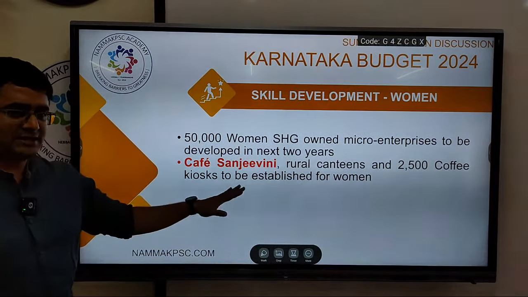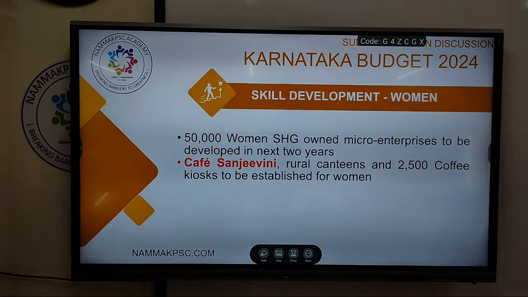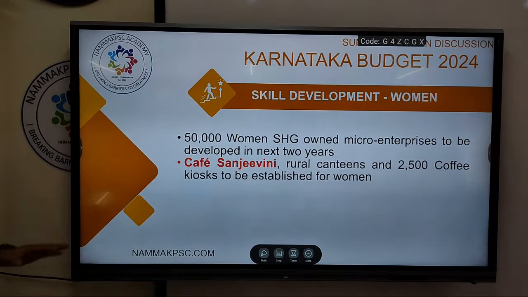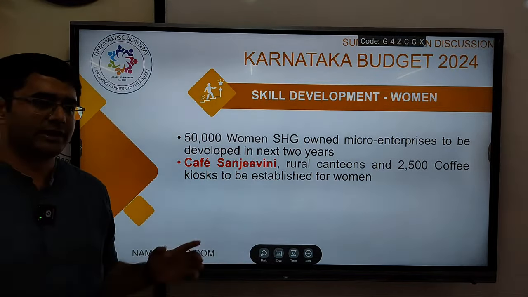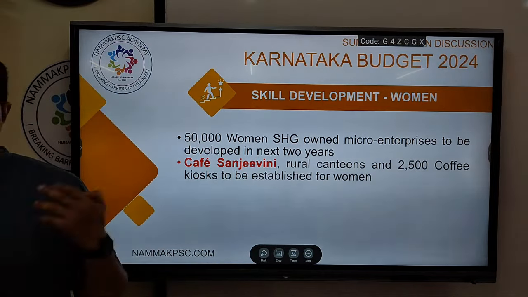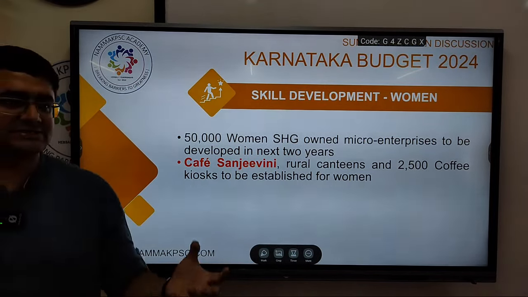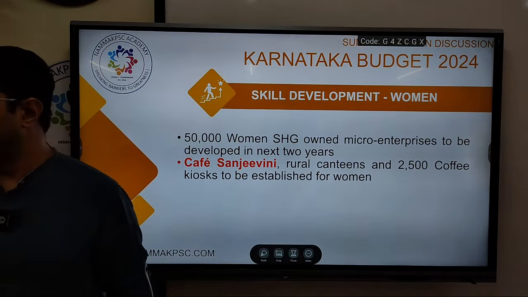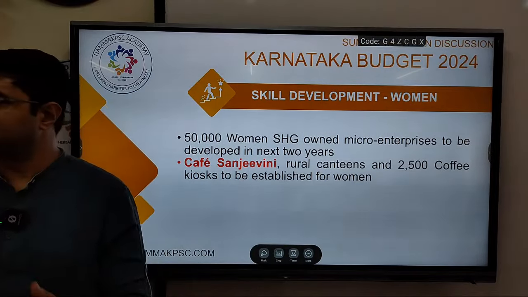Cafe Sanjeevani is proposed: rural canteens, and 2,500 coffee kiosks shall be established by women. Such initiatives are there outside India and other parts of the world also, where women cooperatives or women self-help groups run hotels, cafes, etc. They will be given basic training as to how to run them, hygiene, cleanliness, and also to prepare certain dishes.